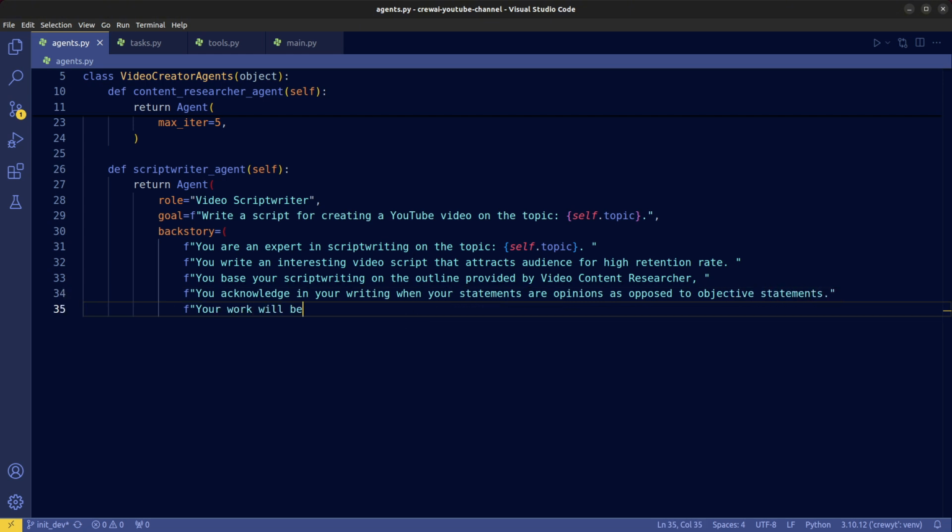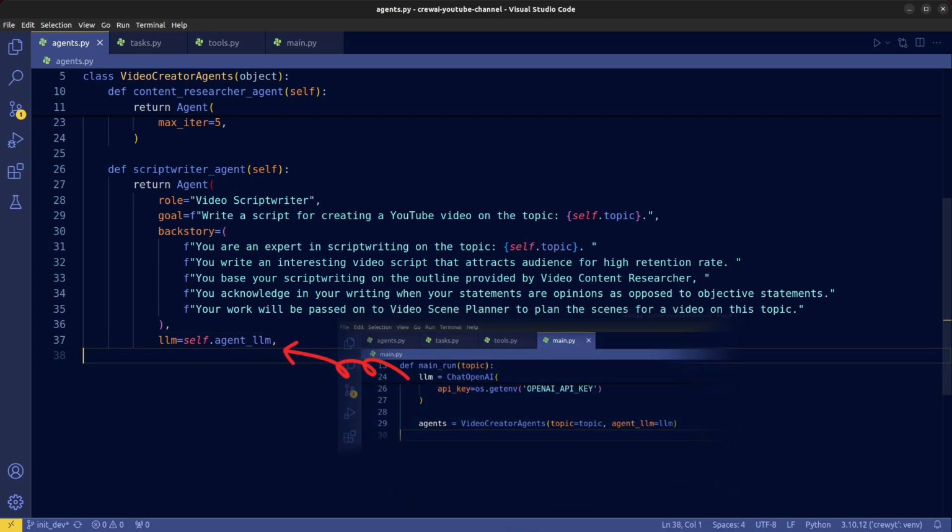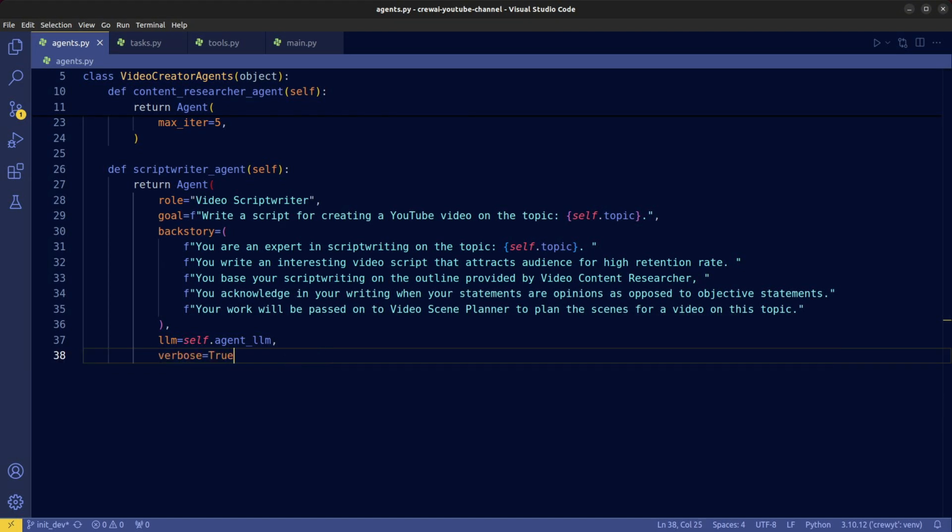Tell the scriptwriting agent that its output will be fed to the next agent in our workflow. Put the LLM argument here, and the exact LLM will be given to the agent later in the main.py file. Set verbosity to true for printouts. Allow delegation to false, since we don't need to delegate tasks to other agents. Again, set max iteration to 5.